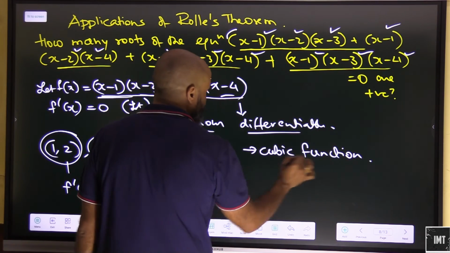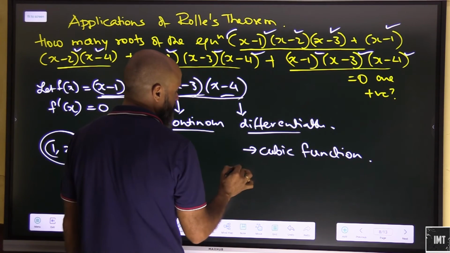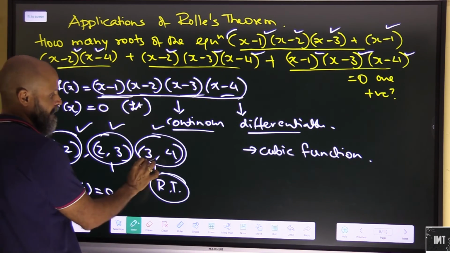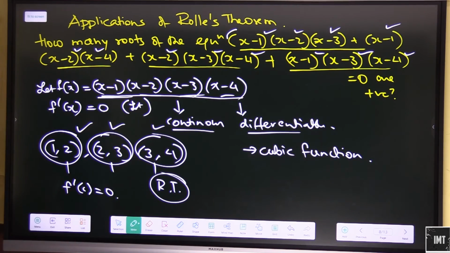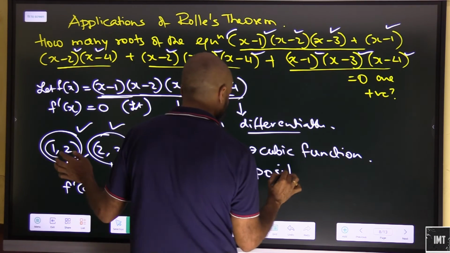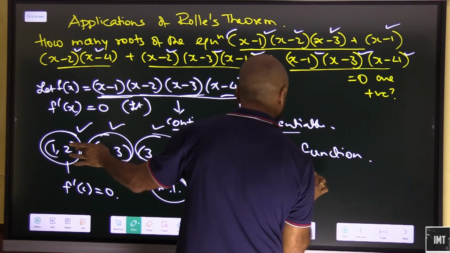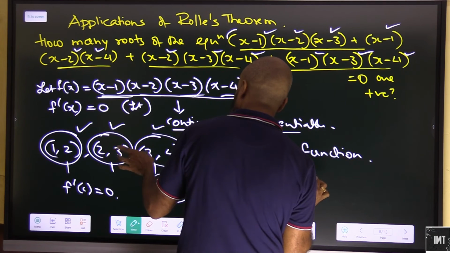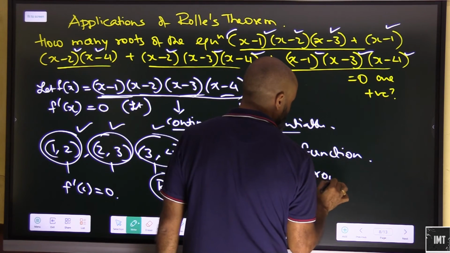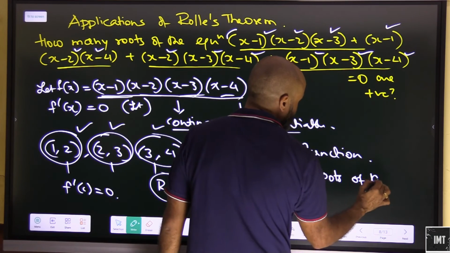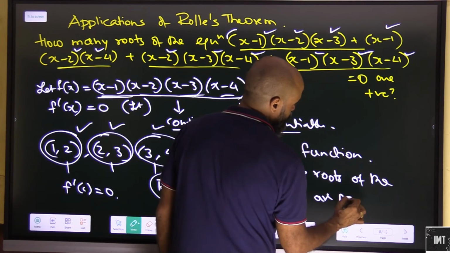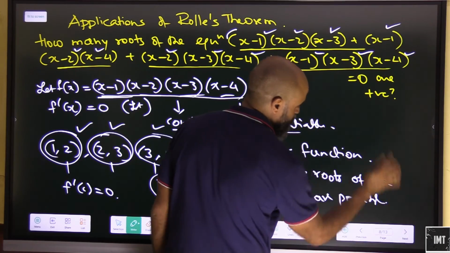So in that case, since it's a cubic function, it will have one root here, one root here and one root here, and all of these are positive. So this will have 3 positive roots. One root will belong to the interval 1 and 2, the other root will belong to the interval 2 and 3, and the other root will belong to the interval 3 to 4. So there are 3 positive roots of the equation which are possible.